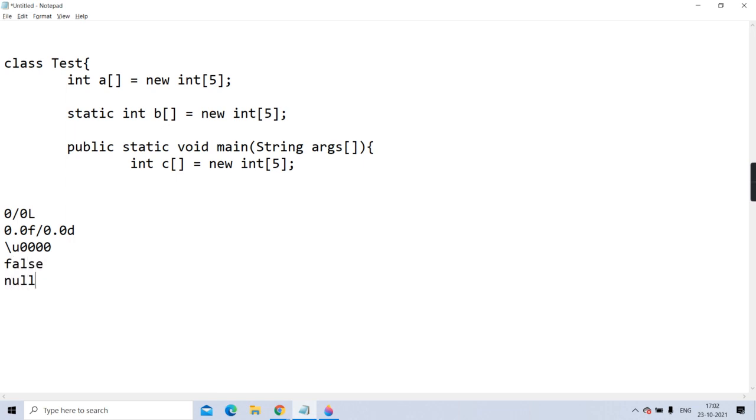I hope you know it. Clear? So all these are the default values. All these arrays will have their default value. So as it is integer, it will have default 0, 0, 0, 0. If it is a boolean, it will have false, false, false, false. Your array will never have uninitialized data. It will surely have initialized data.